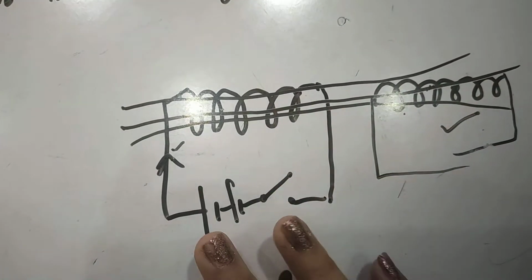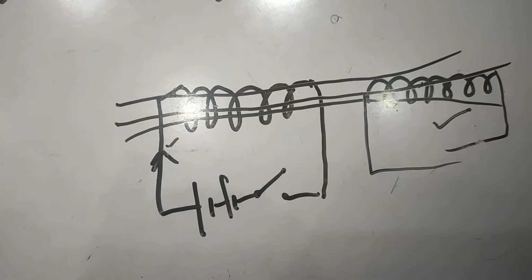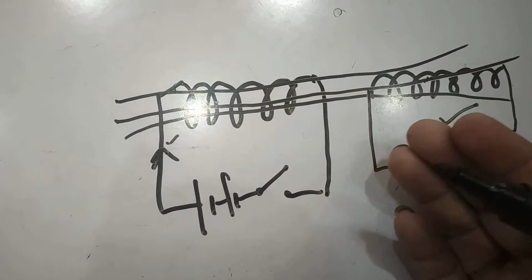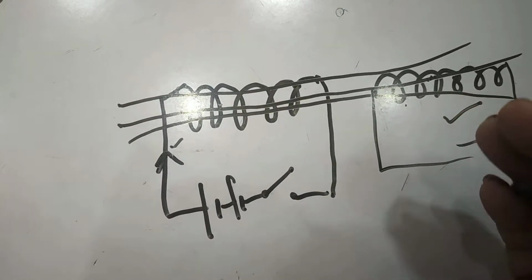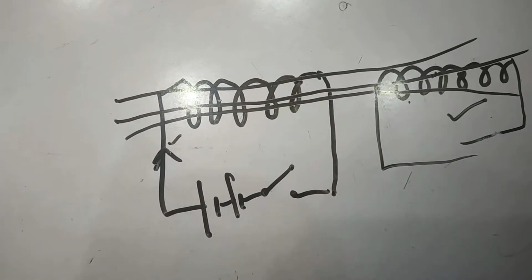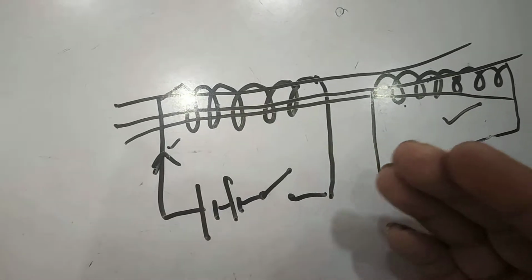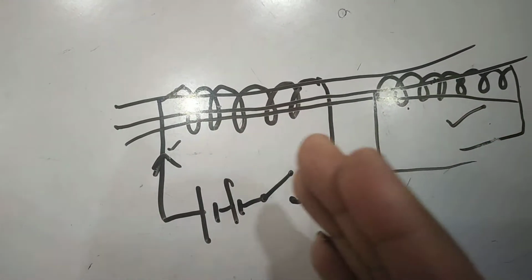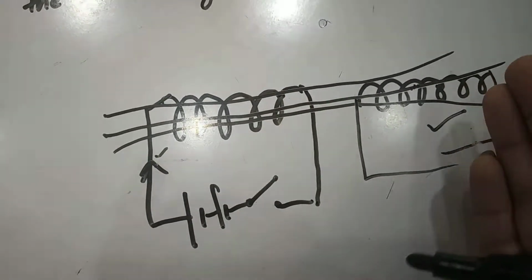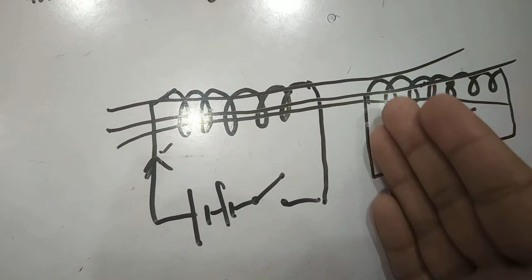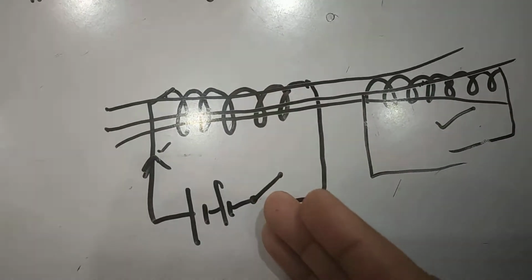So just like in self induction we have studied that when current is increasing, EMF is induced in a direction opposite to the direction of current, and when the cell current is decreasing, the EMF is induced in the direction of current. Okay, similarly, when the current is increasing in this coil, the EMF induced in this coil opposes this increase and starts flowing in a direction opposite to the direction of cell current.